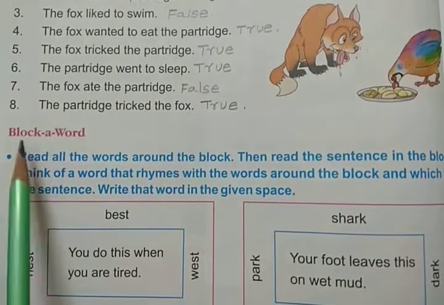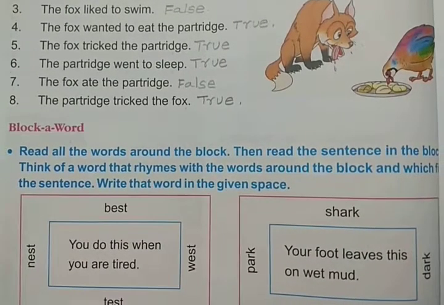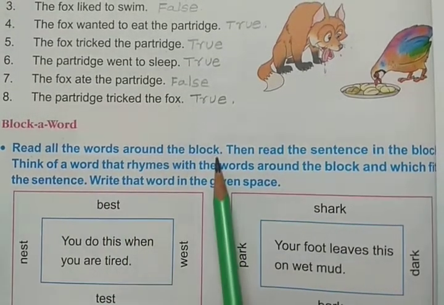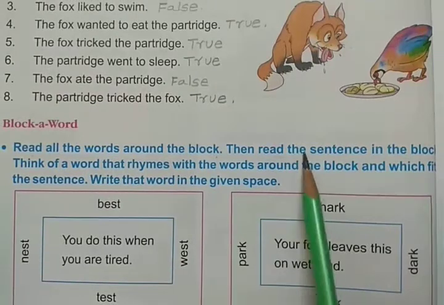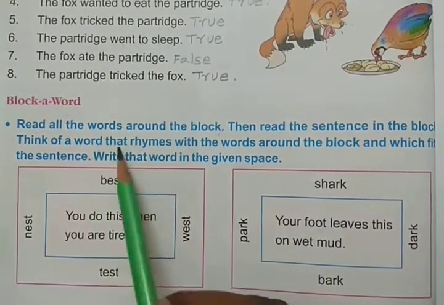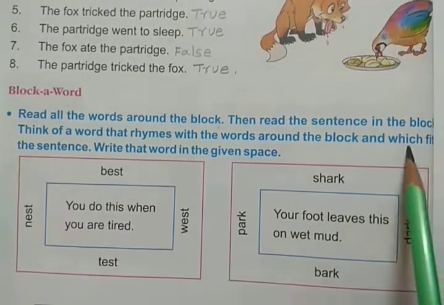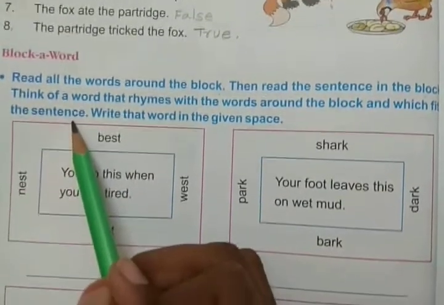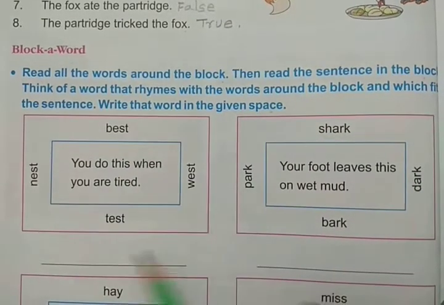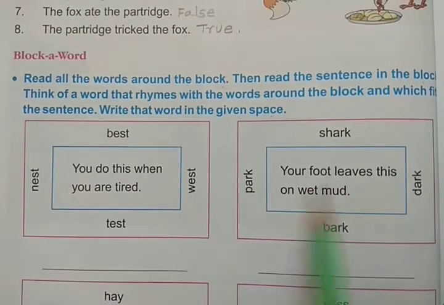Next, block a word. Block a word. Let us see what is this. Read all the words around the block. Then read the sentence in the block. Think of a word that rhymes with the words around the block and which fits the sentence. Write that word in the given space. So here you can see two rectangles, right children? So here these are the blocks.